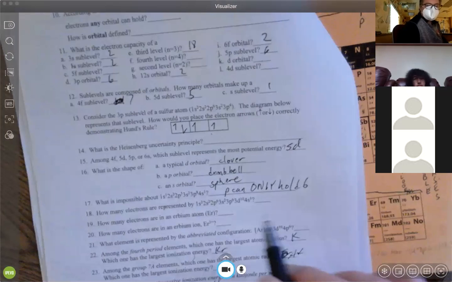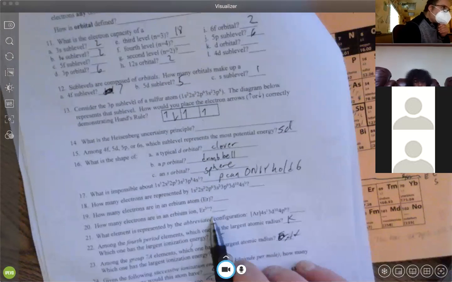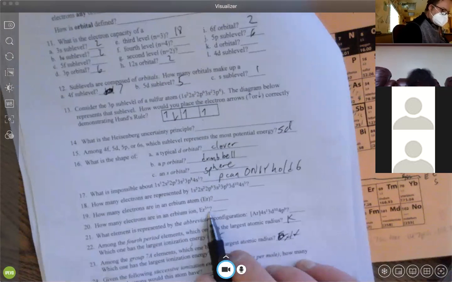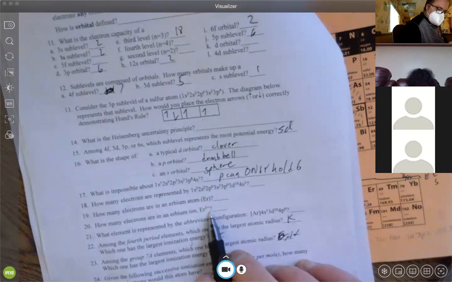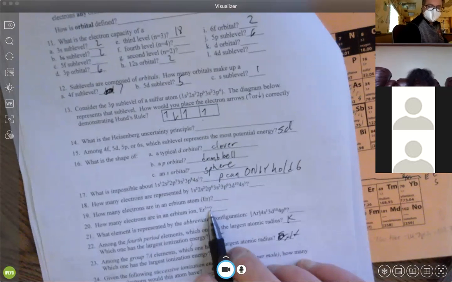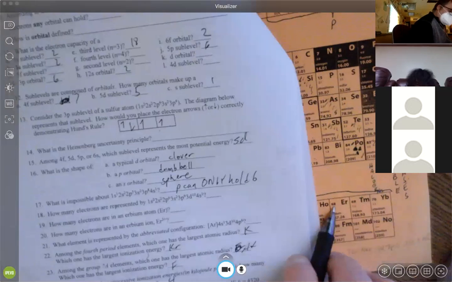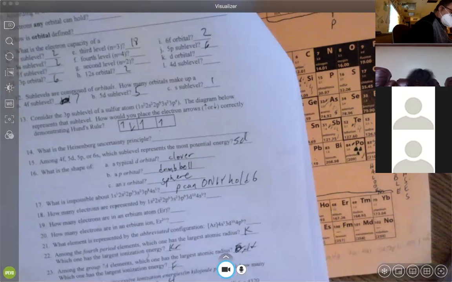Remember, if we have a positive charge, we've lost electrons. If we have a negative charge, we gained electrons. So we define erbium. Erbium has normally 68 electrons right here. So 68 minus 3 is 65.